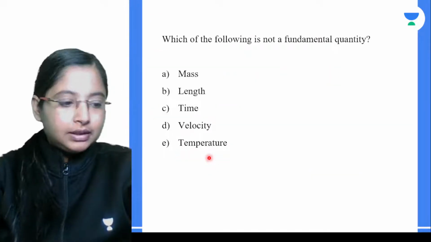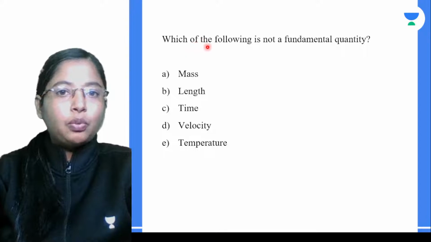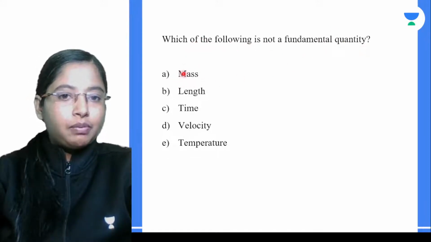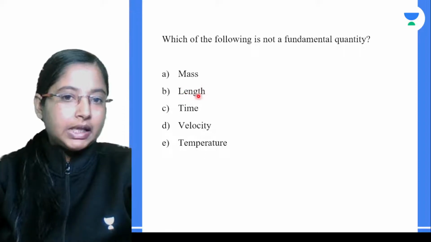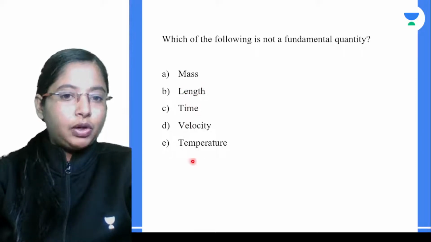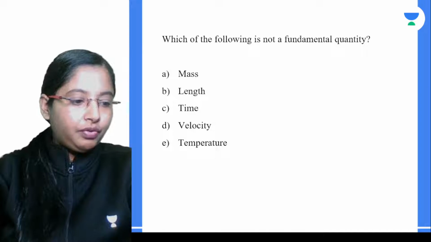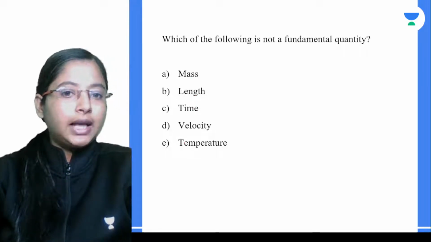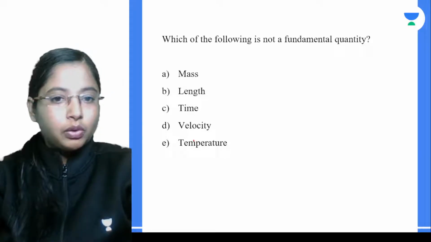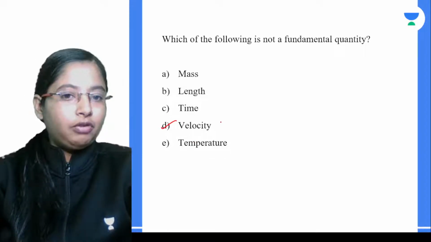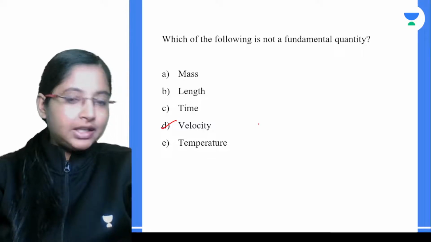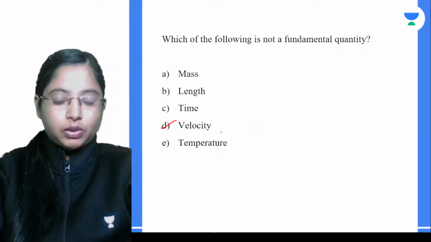So you can give the answers basically in the chat box. So what do you think? Which of the following is not a fundamental quantity? So here we have mass, length, time, velocity, and temperature. Over here, mass, length, time and temperature are basically fundamental quantities, but velocity is a derived quantity. So this is not a fundamental quantity. All right, Akshay, that is right. Velocity is not a fundamental quantity, right?